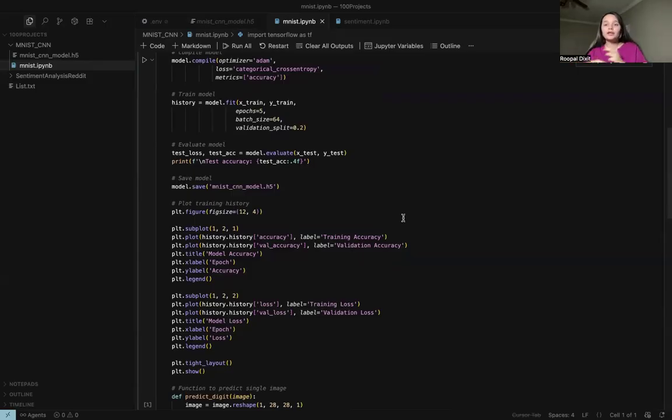After that, a flattening layer is applied so that all the features are in the same array, the same format. And then the softmax activation function is